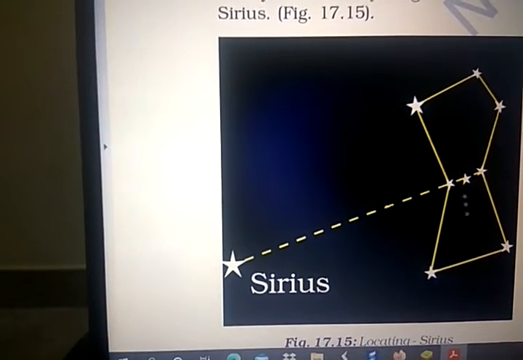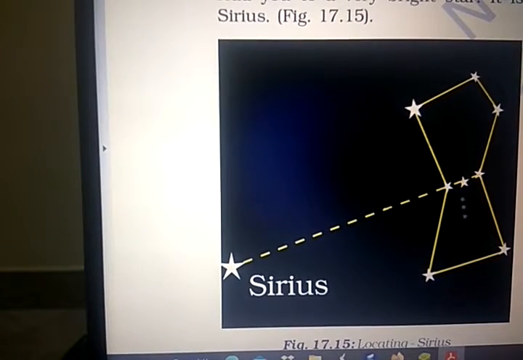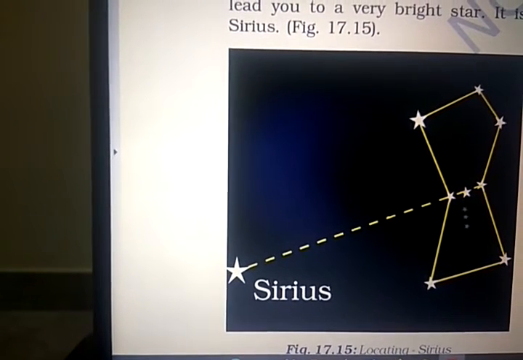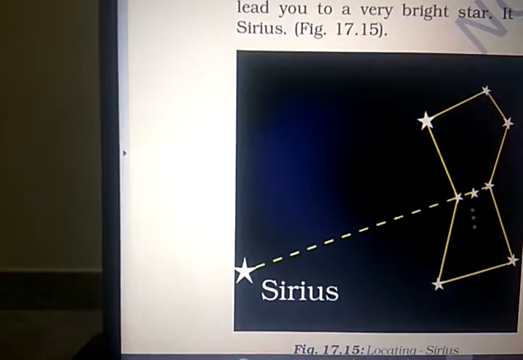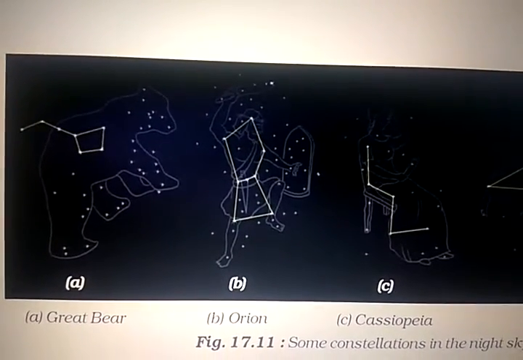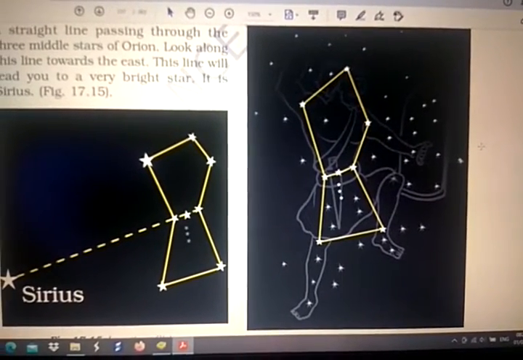Today you can watch this. How many stars are there? 1, 2, 3, 4, 5, 6, and it is also a group of 7 stars. Orion. Here is the figure of Orion's stars. So the Orion constellation you can visualize today.